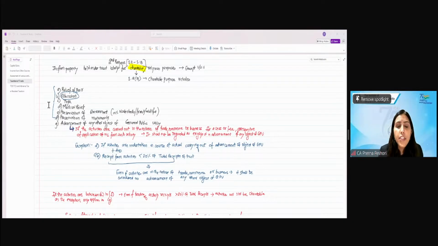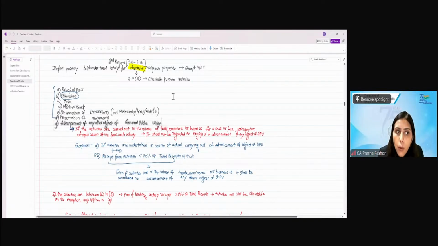Right? If I am doing the activities A to F, then there is no condition of this 20%. Even if in that case my trading activity receipts are more than 20% of my total receipts, activities will still be charitable. This 20% condition is only with respect to advancement of any other object of general public utility.